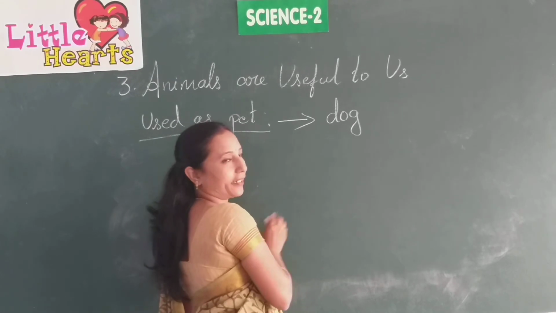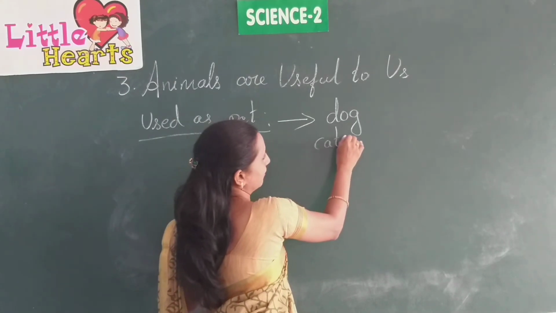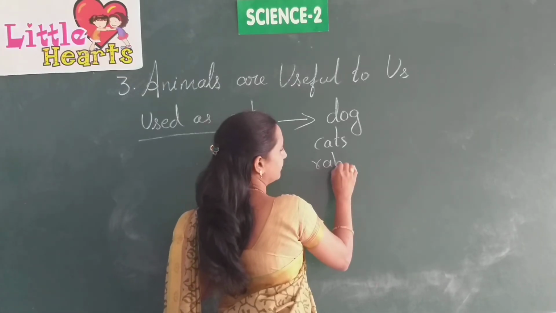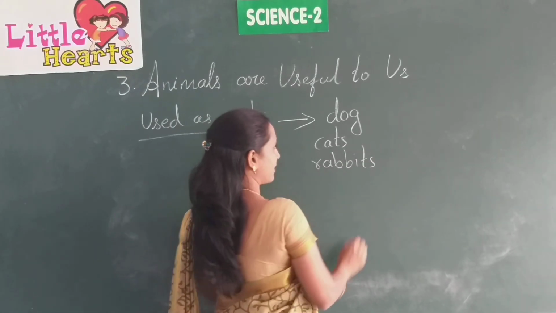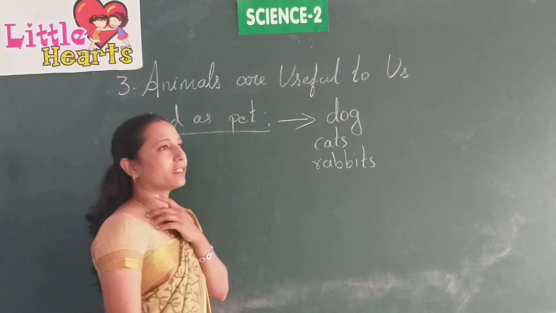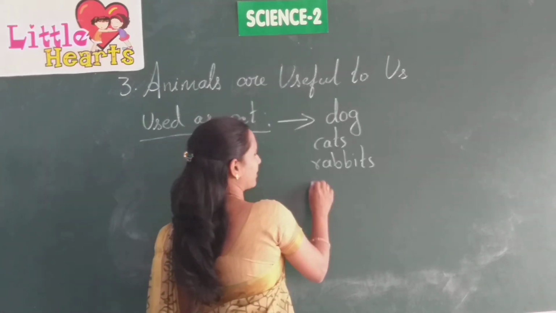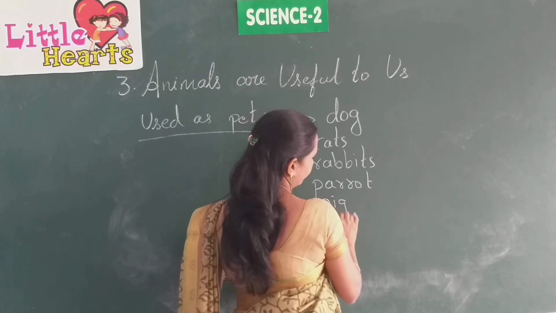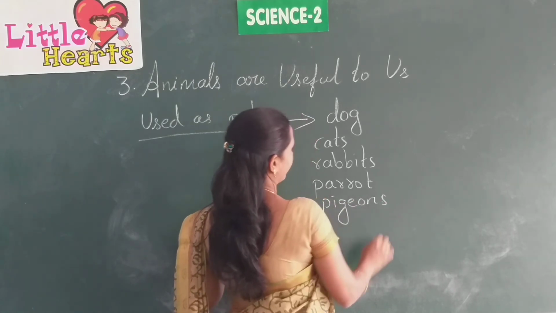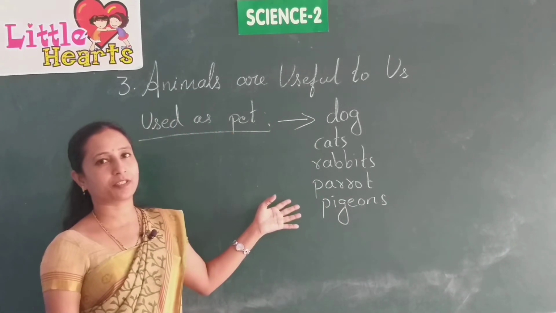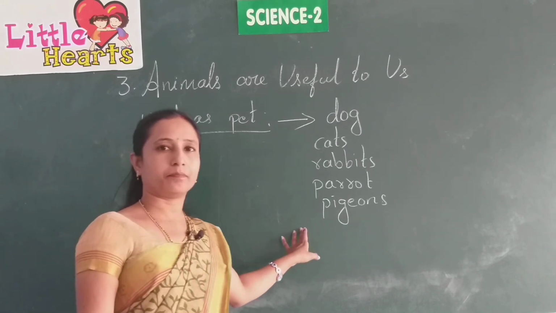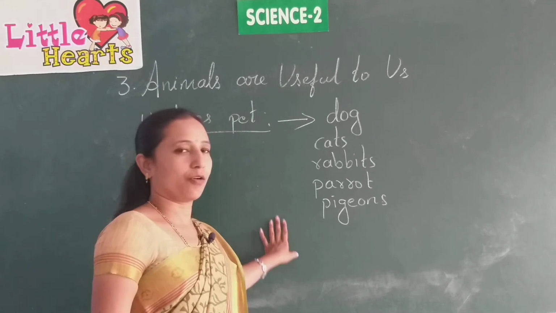Dog, cat and rabbits, and also you like birds like parrot, pigeons, etc. Parrots and pigeons are kept in cages or in an open place at the back side of your houses.